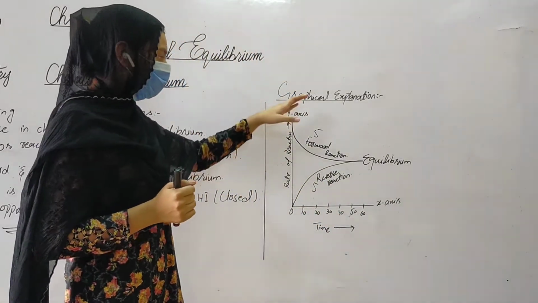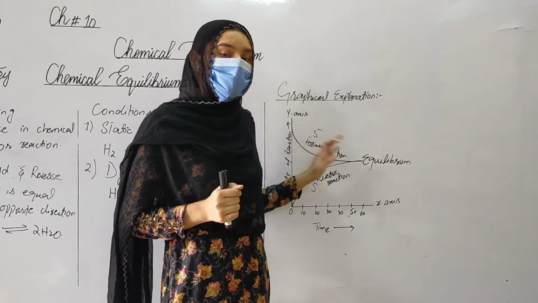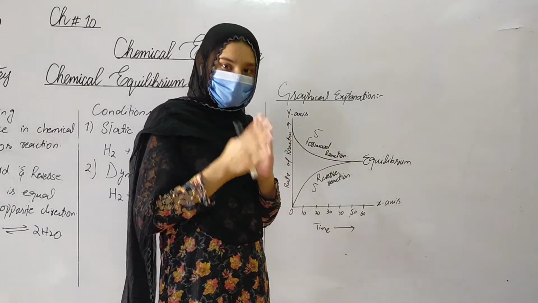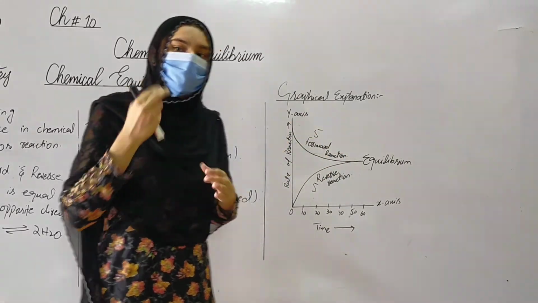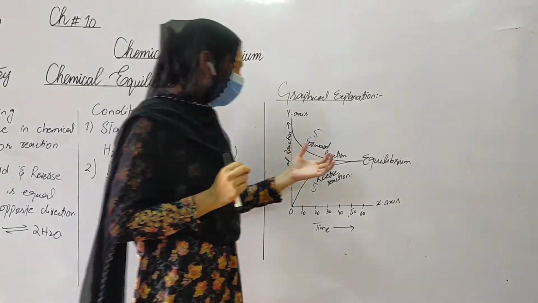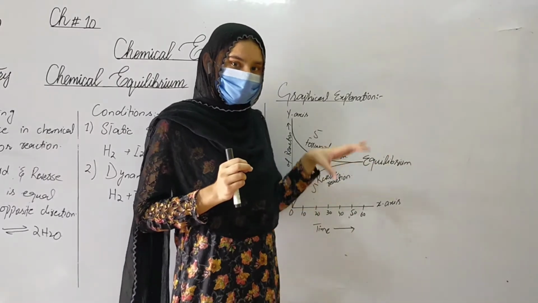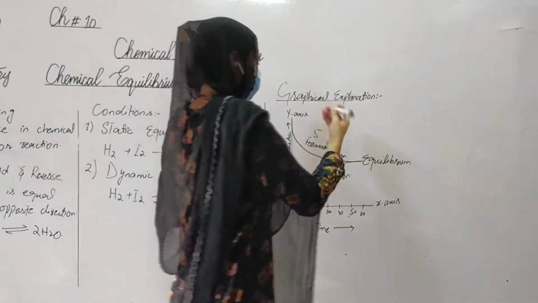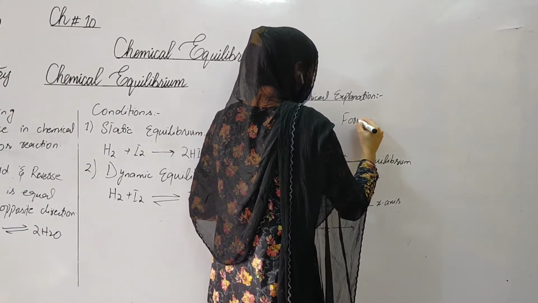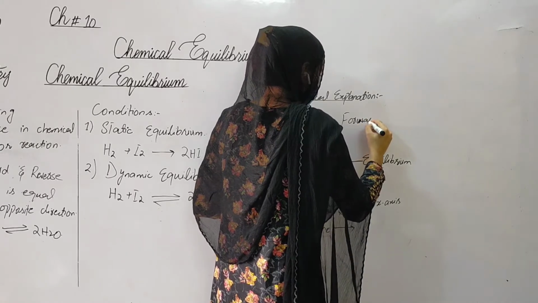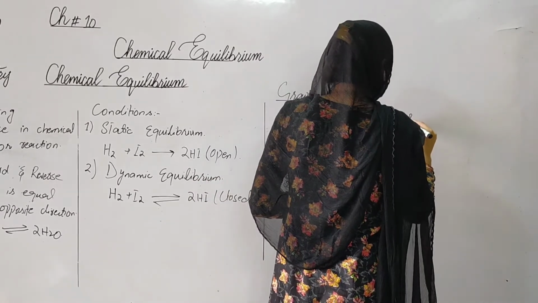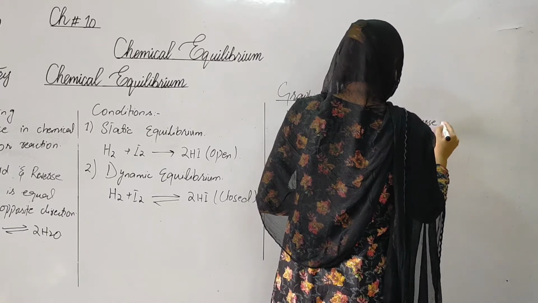I repeat, when the number of reactants and products are the same, or they are at one position where the forward and the reverse rates are equal, this state is called equilibrium. Means the forward and the reverse reactions are equal.